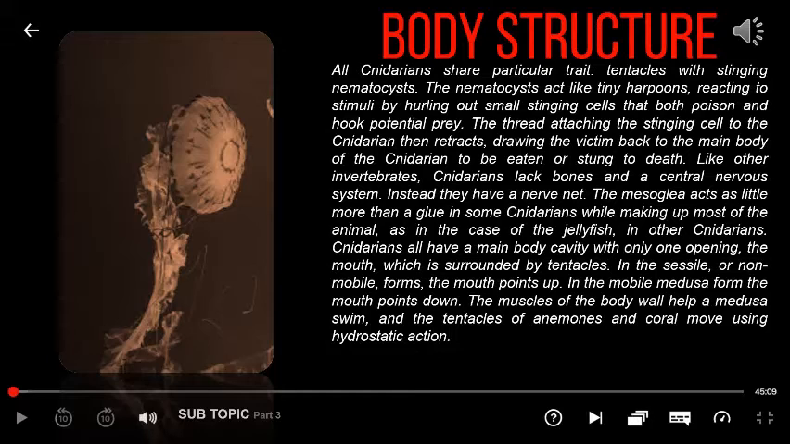Like other invertebrates, cnidarians lack bones and a central nervous system. Instead, they have a nerve net. The mesoglea acts as little more than a glue in some cnidarians, while making up most of the animal, as in the case of the jellyfish, in other cnidarians. Cnidarians all have a main body cavity with only one opening, the mouth, which is surrounded by tentacles. In the sessile or non-mobile forms, the mouth points up. In the mobile medusa form, the mouth points down. The muscles of the body wall help a medusa swim, and the tentacles of the anemones and coral move using hydrostatic action.